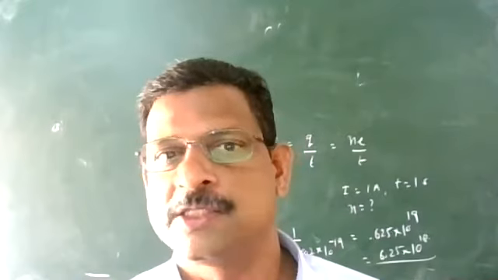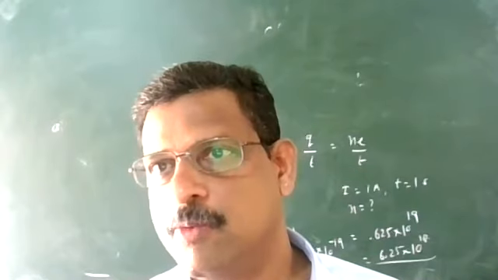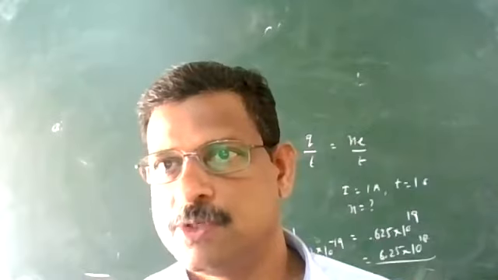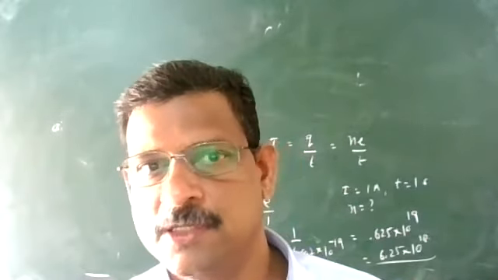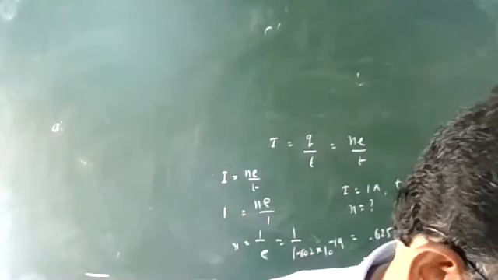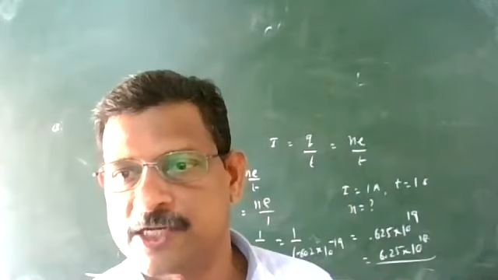The second type of current is alternating current. What is alternating current? That is the current we are using. Alternating current means the magnitude of the current continuously changes with time and the direction changes periodically. We have a separate chapter for that. Alternating current means the value continuously changes with time and the direction changes periodically.